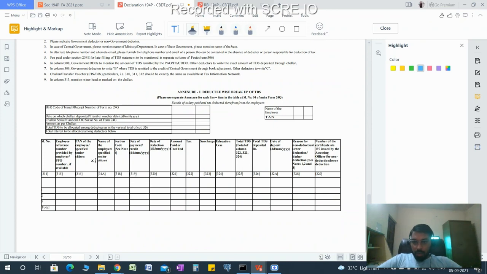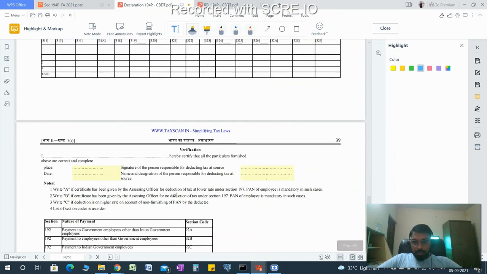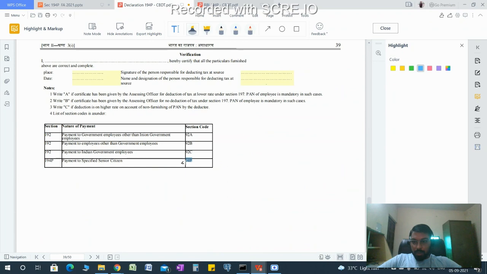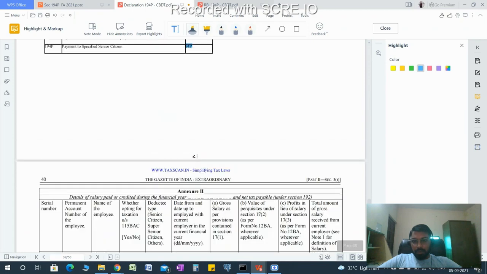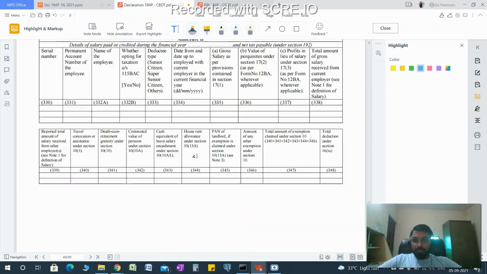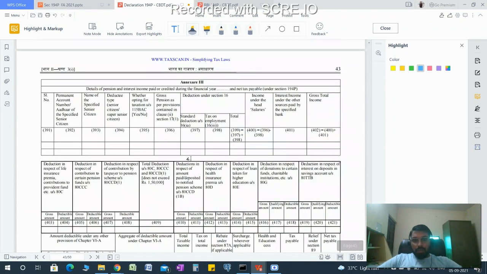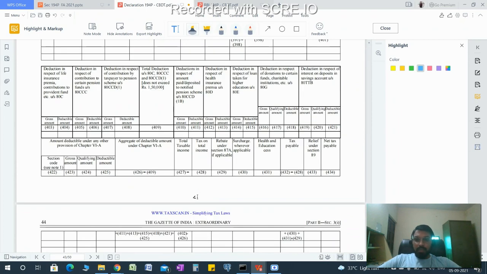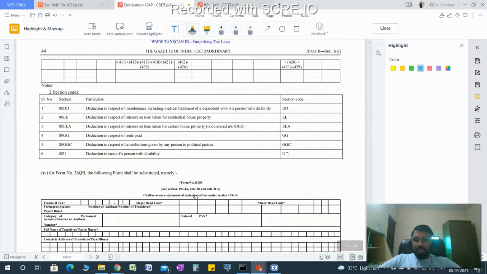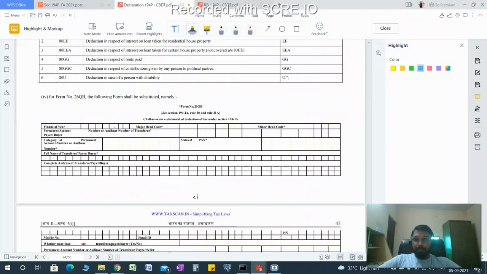Now there is a column of sections, and the TDS will be deducted accordingly. This is the payment for the senior citizen; 194P is the section code. 192A, B or C are for salaries under the respective sections. These are only the structure of the forms. I think the TDS utility will be updated after that, for the second quarter. I guess the new 24Q form will have updated 194P, and for the non-salary form 26Q.